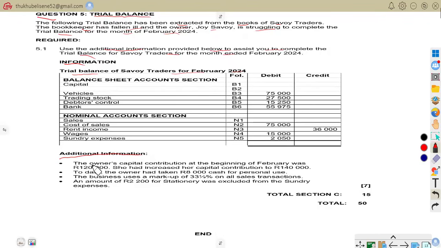So it says on the additional information, the owner's capital contribution at the beginning of February was 120,000. So she had to increase her capital contribution to 140,000. Now we are to write 140,000 on the credit side.